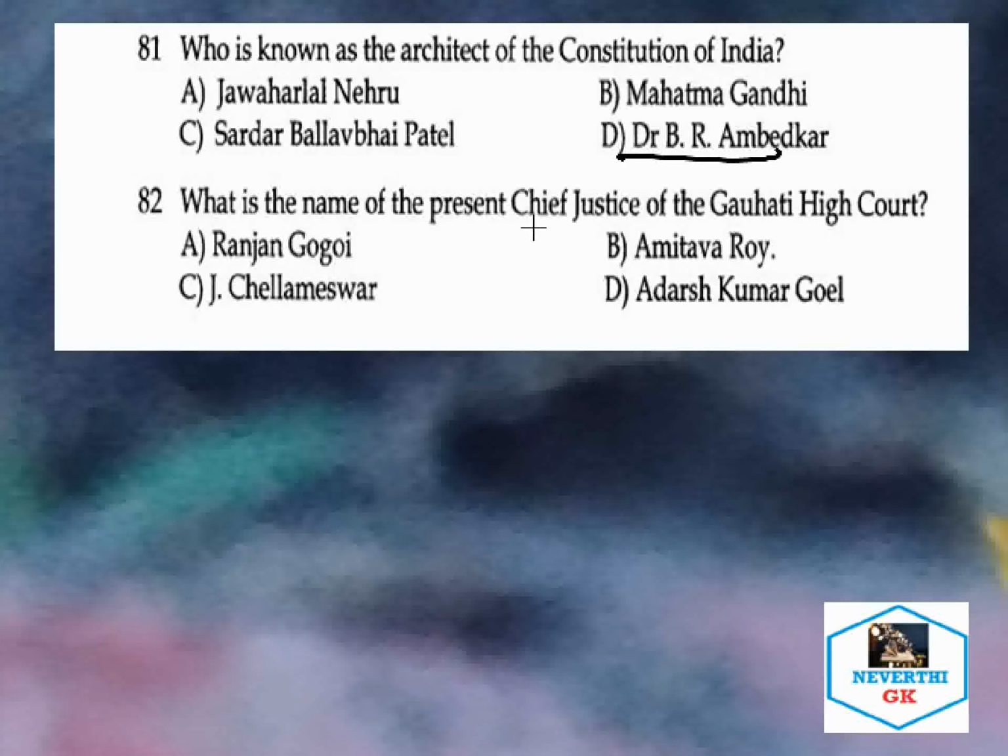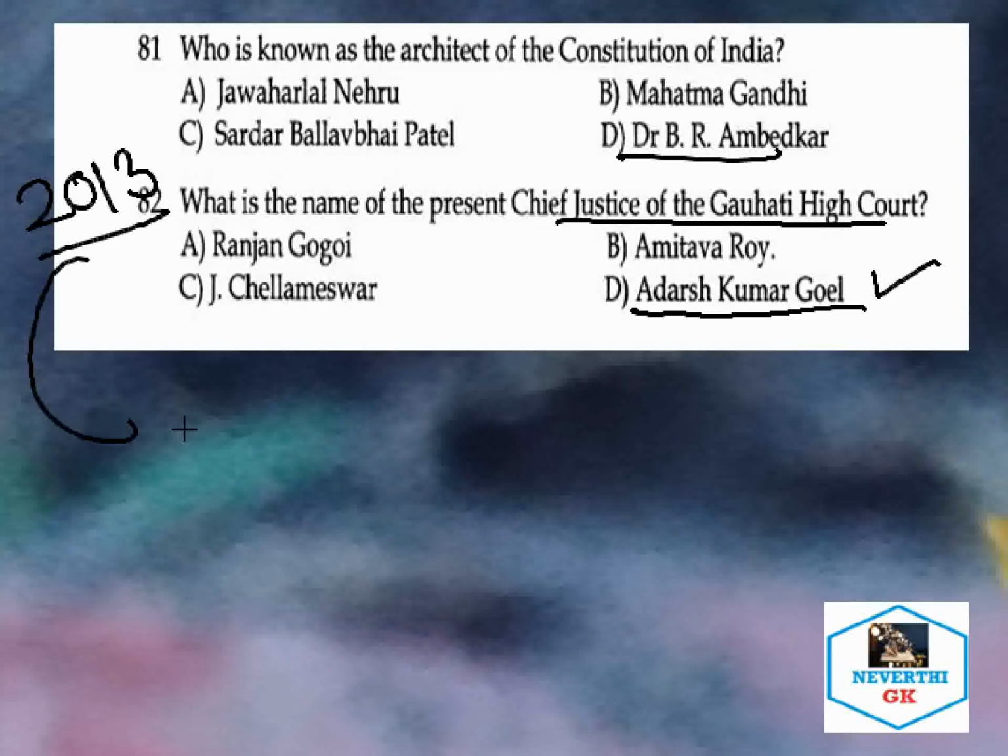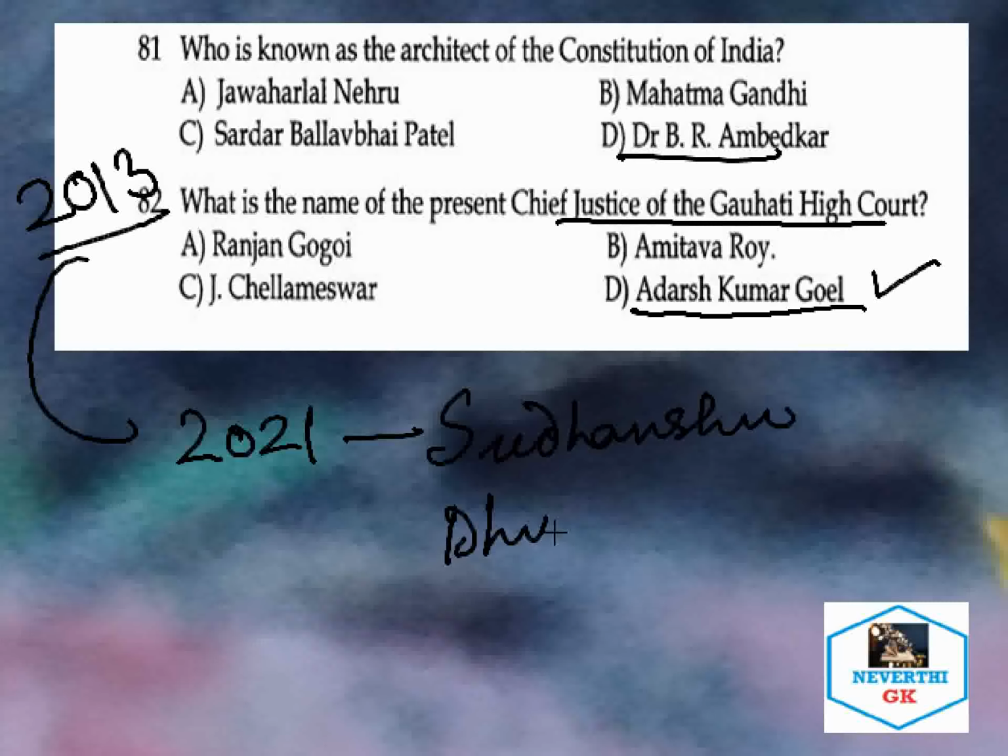Secondly, what is the name of the present Chief Justice of Guwahati High Court? This question is from 2013. As far as 2013 is concerned, the Chief Justice was Adarsh Kumar Goyal. In 2021, the Chief Justice of Guwahati High Court is none other than Sudhanshu Dhulia. So Sudhanshu Dhulia is the present Chief Justice of Guwahati High Court.